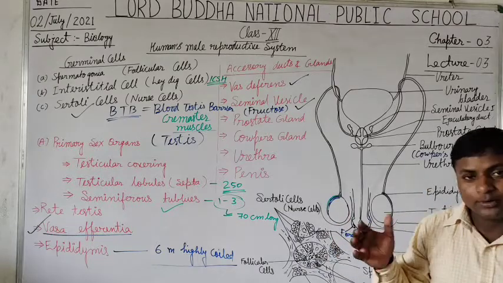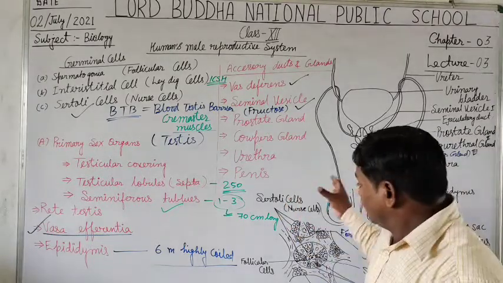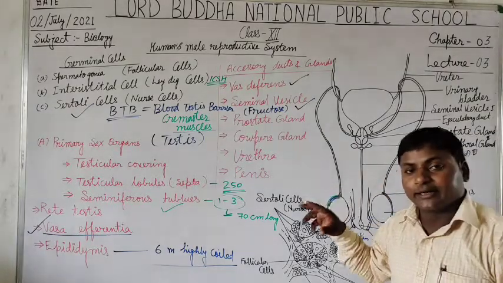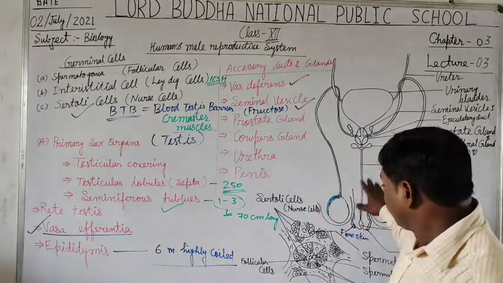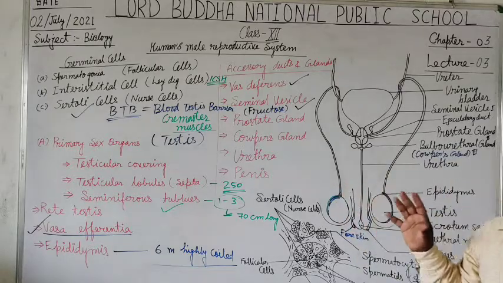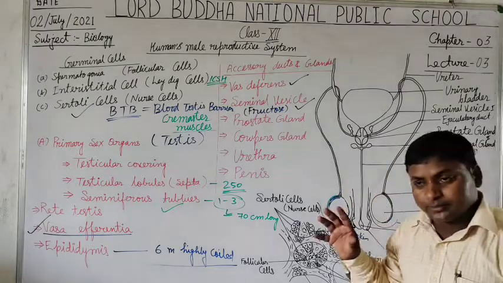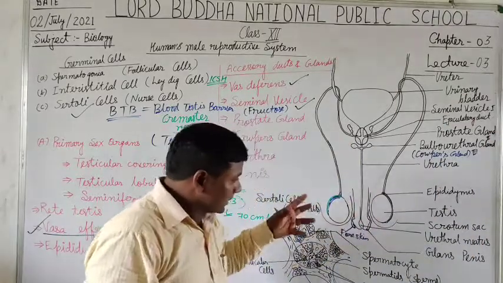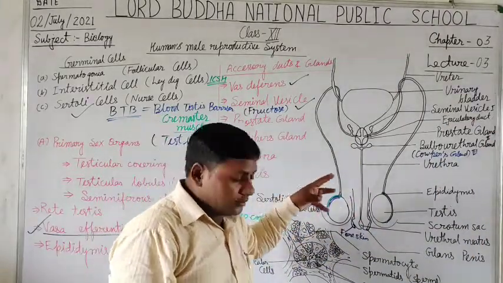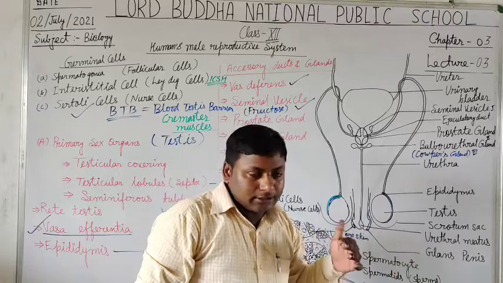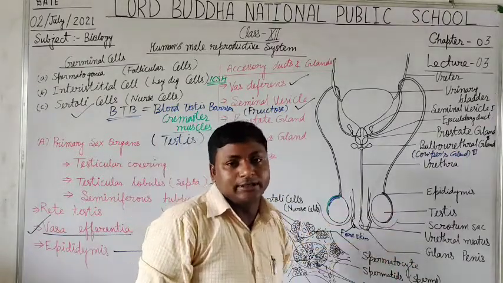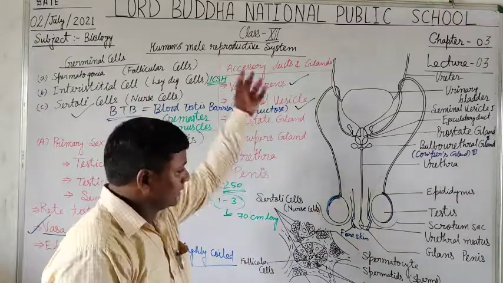We discussed the muscles earlier: three erectile muscles are present in the penis that give it strength, so that the passage of the semen can take place very easily inside the vagina.